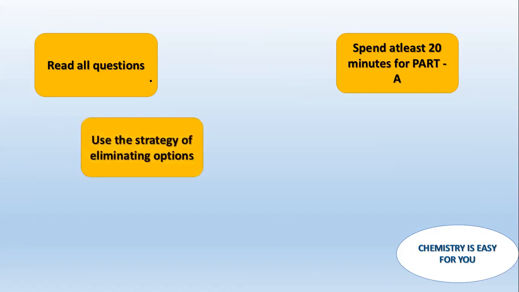Next, use the strategy of eliminating options. Sometimes you might not really know the exact answer of the question. Out of the 4 options, you don't know the exact answer. But for example, you have A, B, C, and D, and you know that D is not the answer and C is also not the answer. So you're actually eliminating 2 options. Now you have to make a choice between A and B only. So this strategy will be very helpful on the day of examination. Always try to eliminate the options once you are not very sure about the answers.